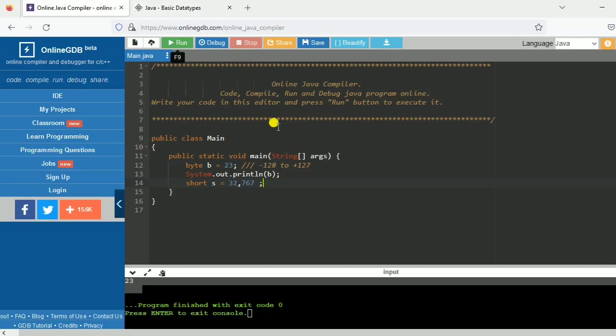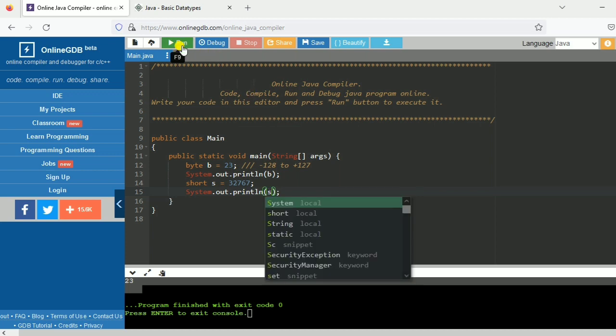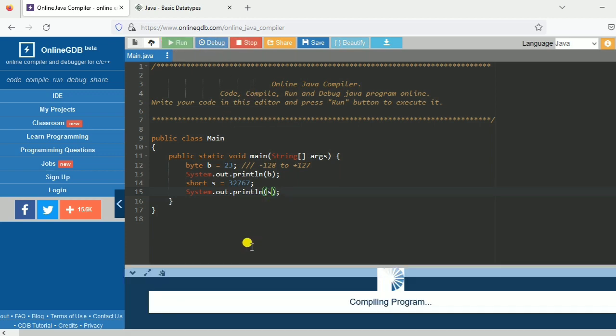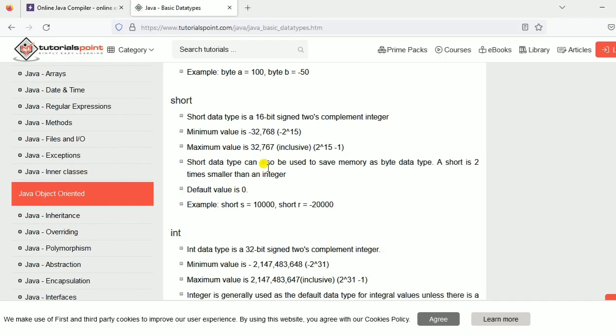So I will copy that only, and I will see whether it can store or not. So 767, and we have to remove the comma, and then I will print it, and then we will see. So I will run it, and we will see the value. So short can store the value range of 32767. You can see this documentation.